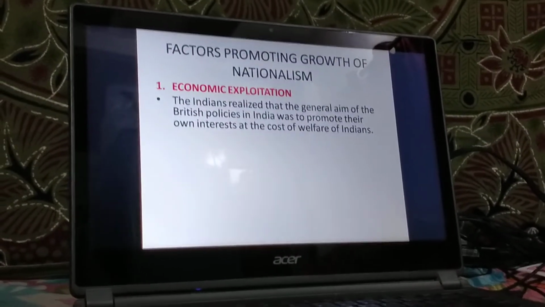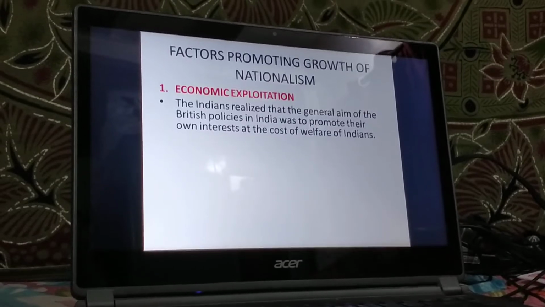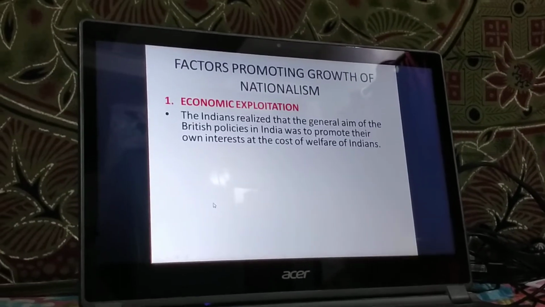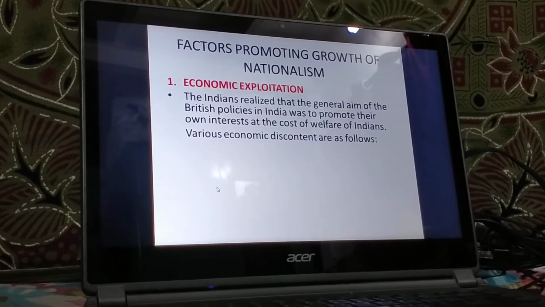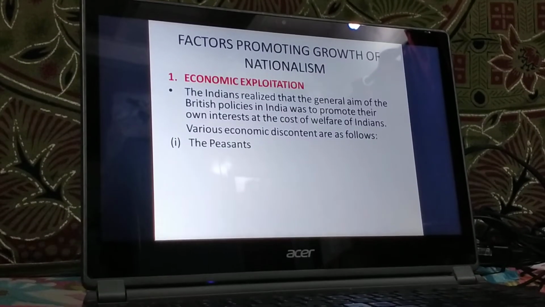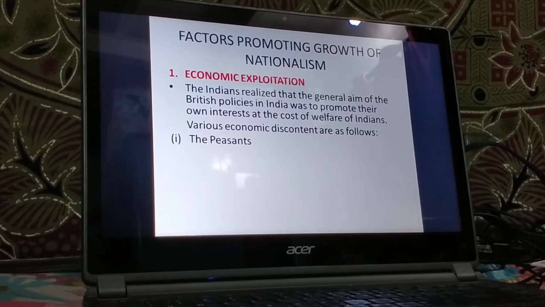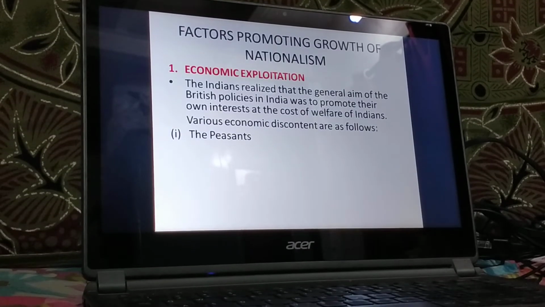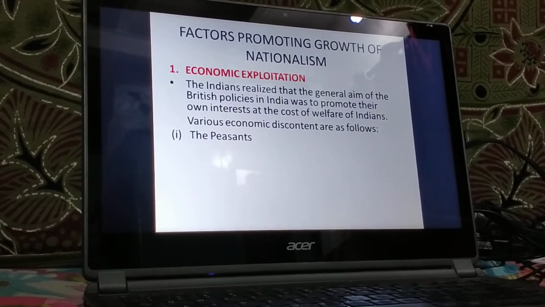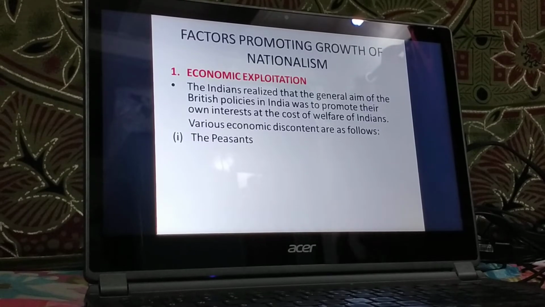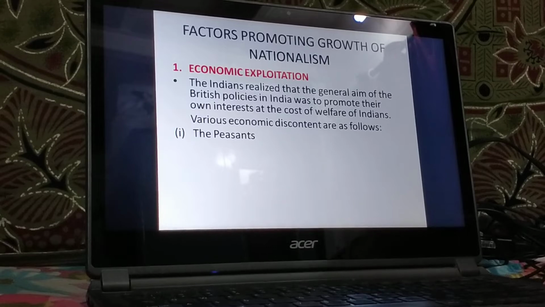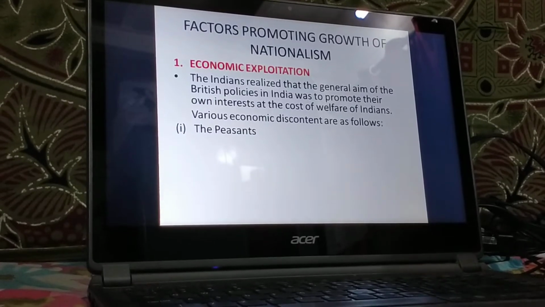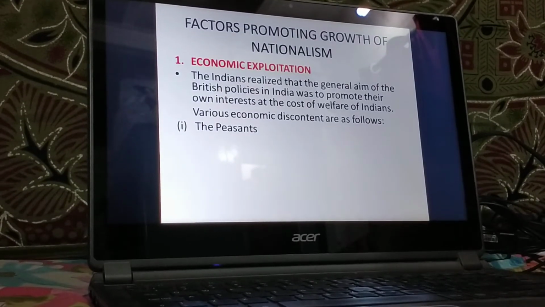They were only bothered about their interest in our country. There were various economic discontents that created complications in our country. The first were the peasants. Now, this particular group were the ones who bore the maximum pain or the maximum exploitation. The peasants were the main victims of British colonial policies.